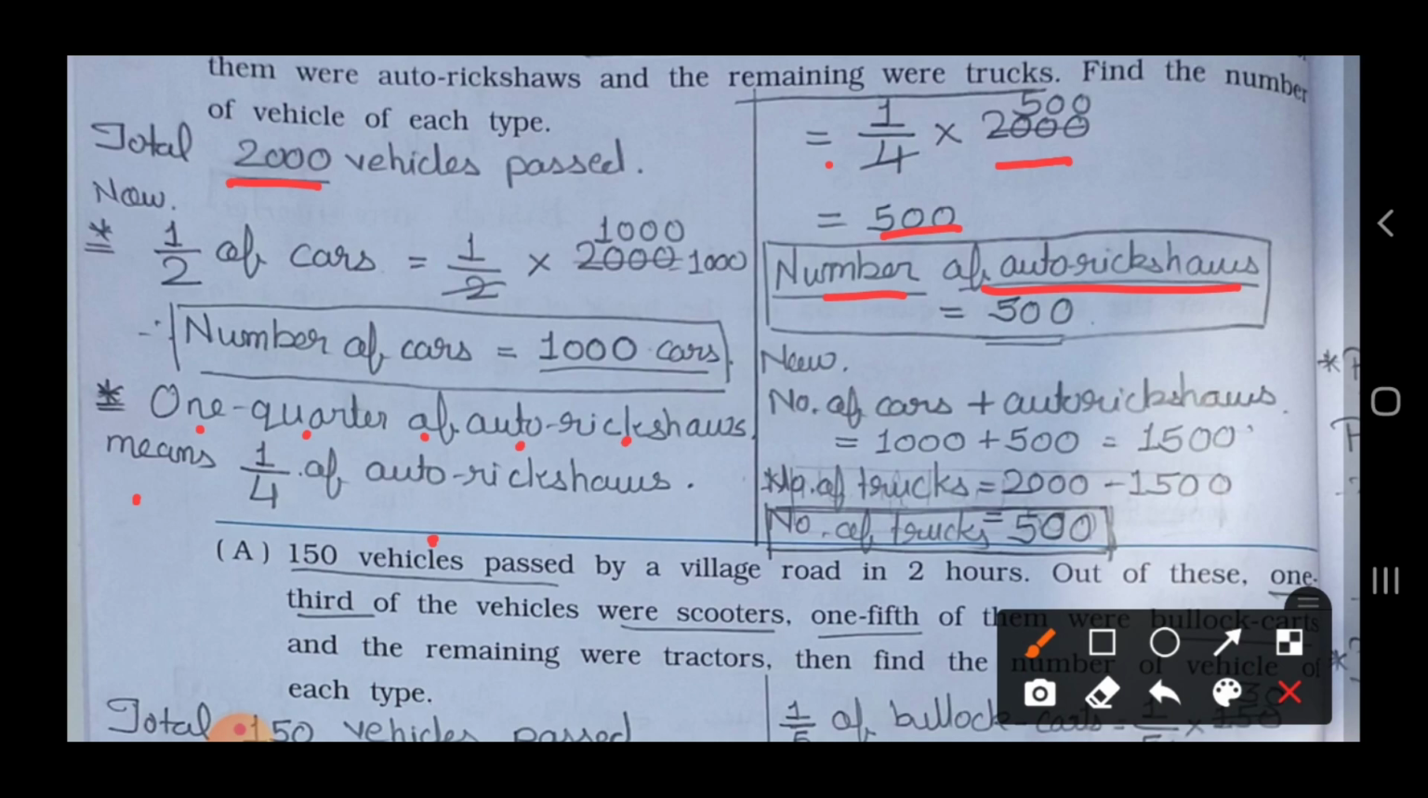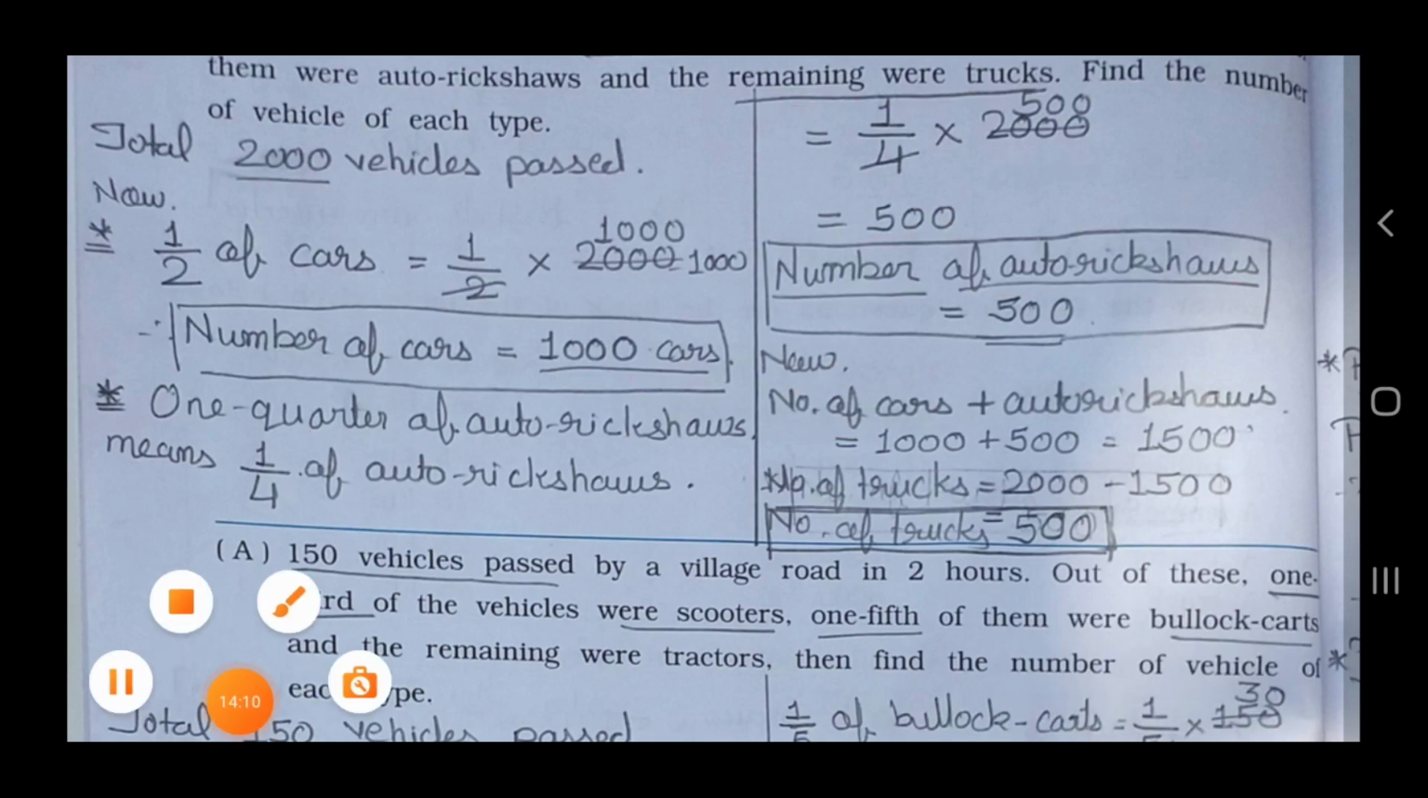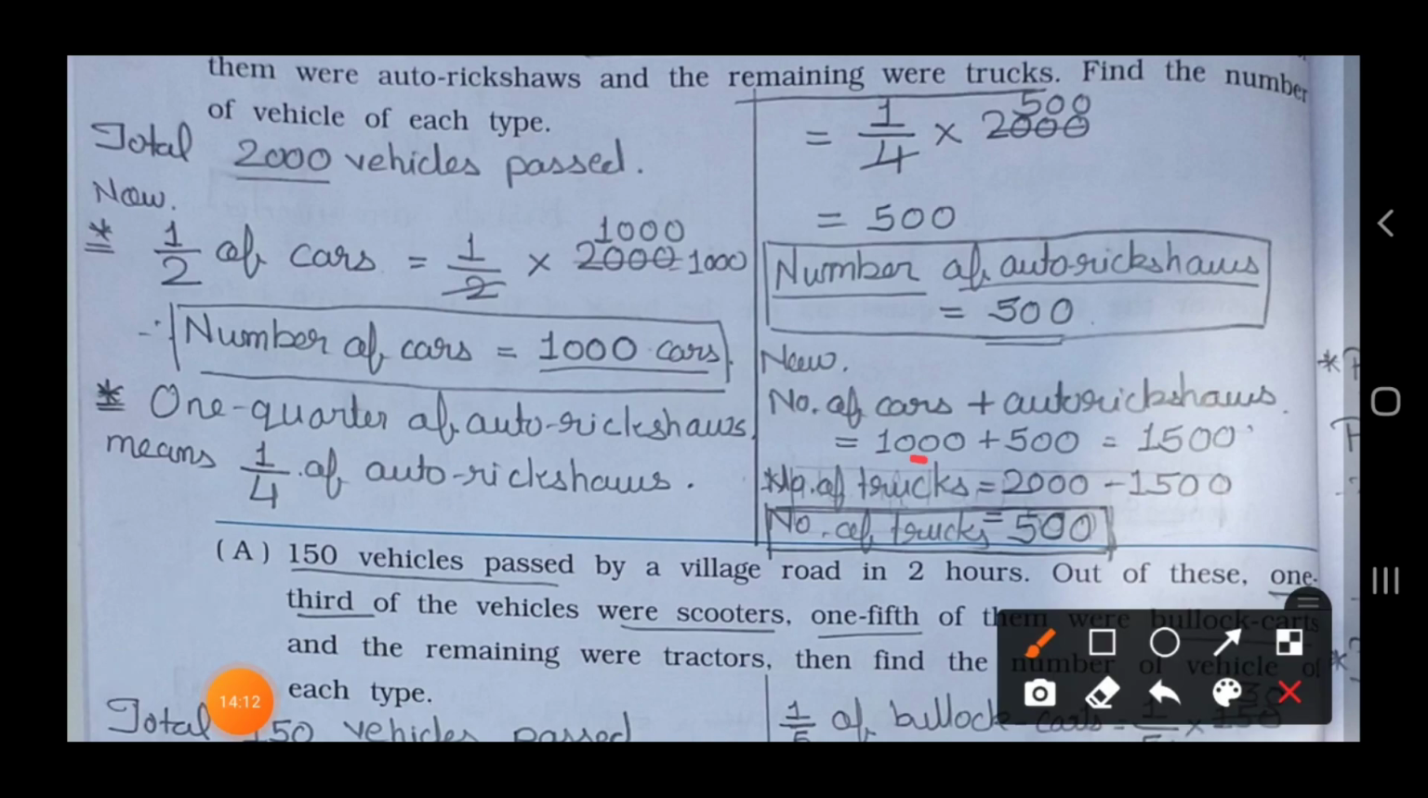Now what's remaining? See, the remaining were trucks. So what do you have to do? You have to add the total number of cars plus the total number of auto rickshaws. Number of cars is 1000, plus number of auto rickshaws is 500. 1000 plus 500 is 1500.